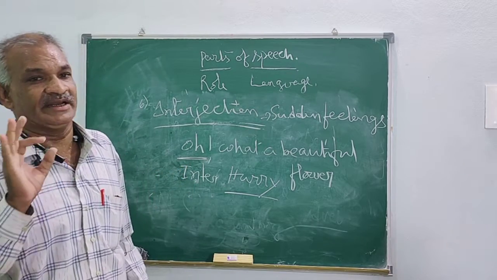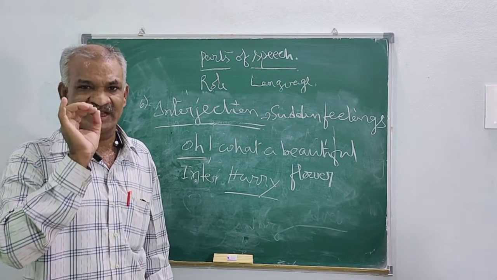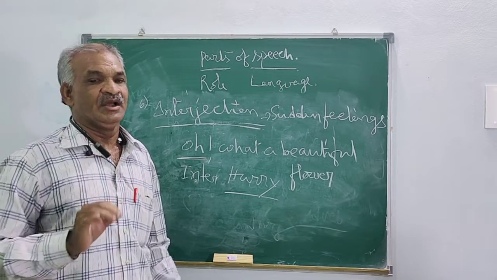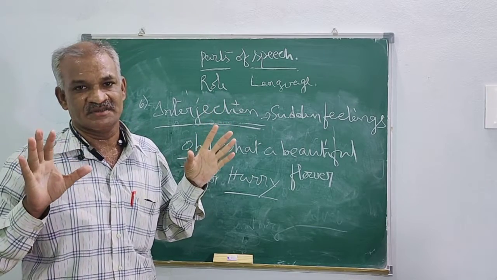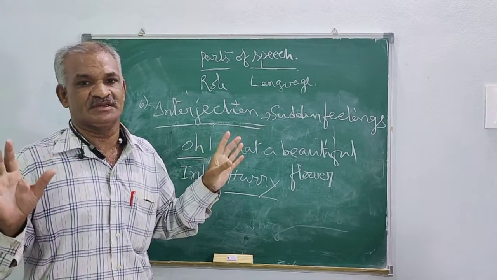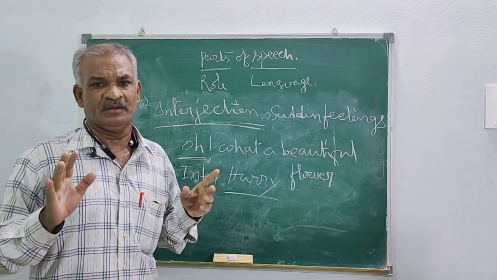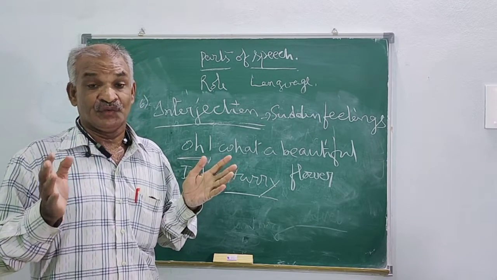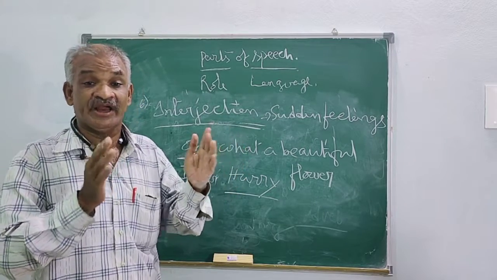So at the end of this class, once again I am recollecting. Noun means all naming words are called nouns, like Rama, Lata, Gopi, Krishna. All naming words. Another one is pronoun. It is a word which is used instead of a noun.